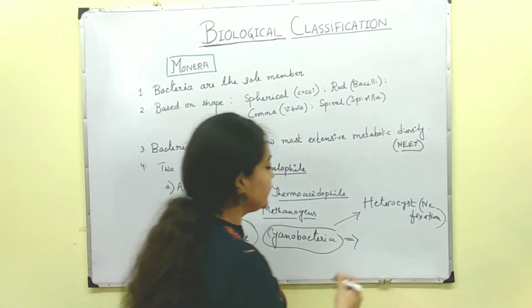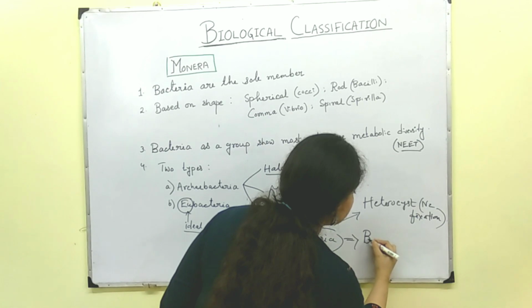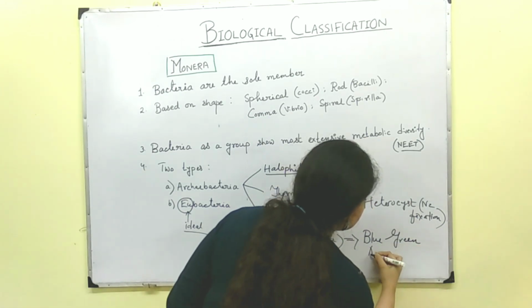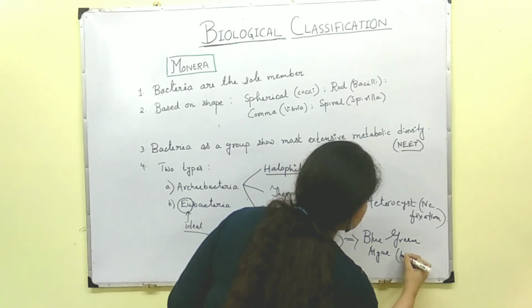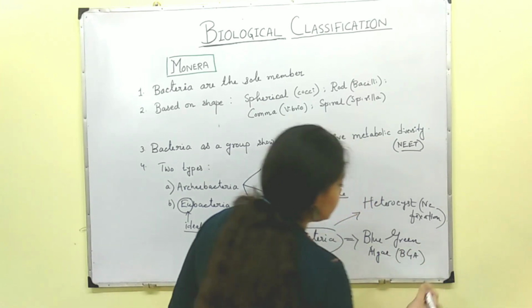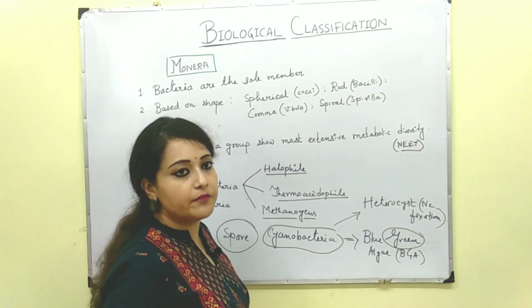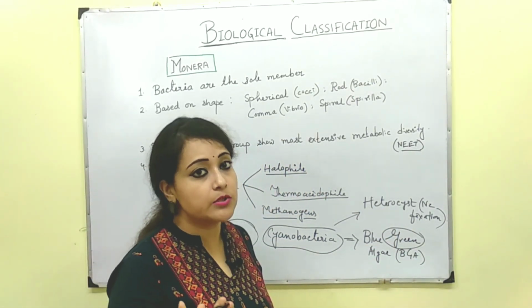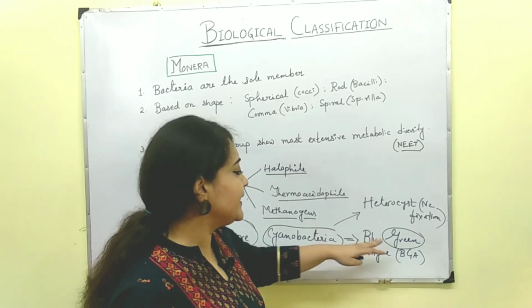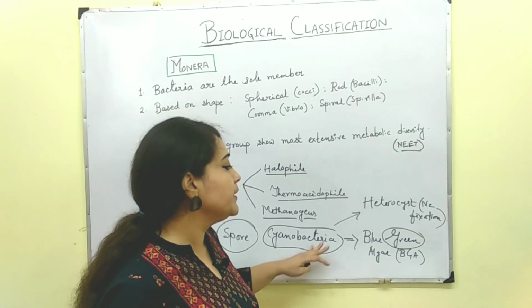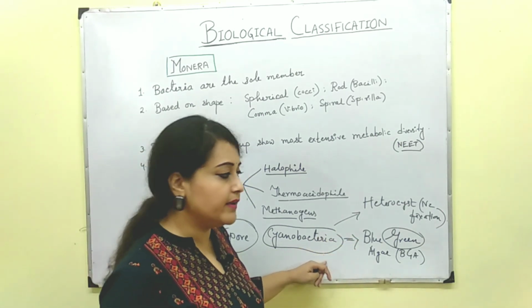Cyanobacteria is also regarded as blue-green algae, or in short BGA. Now you can see green, right? Green means it will obviously contain a green pigment. That means chlorophyll A is present here, and that is the reason why cyanobacteria is regarded as the photosynthetic bacteria.